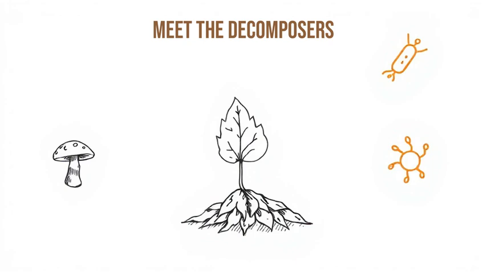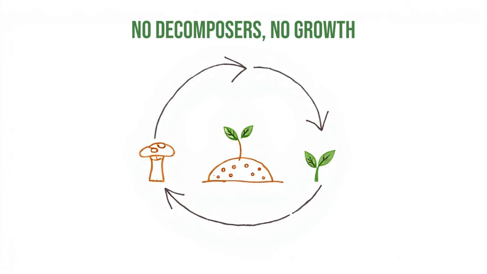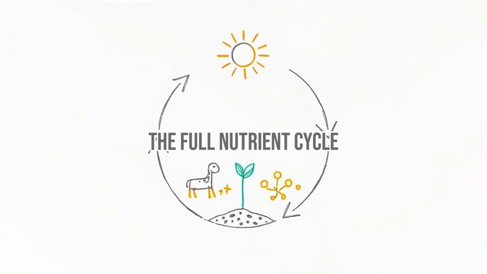Decomposers, like fungi and bacteria, play a hidden but crucial role too. They break down dead plants and animals, releasing nutrients back into the soil. Without decomposers, nutrients would stay locked up and producers couldn't grow. So decomposers help energy and nutrients keep cycling through the whole ecosystem.